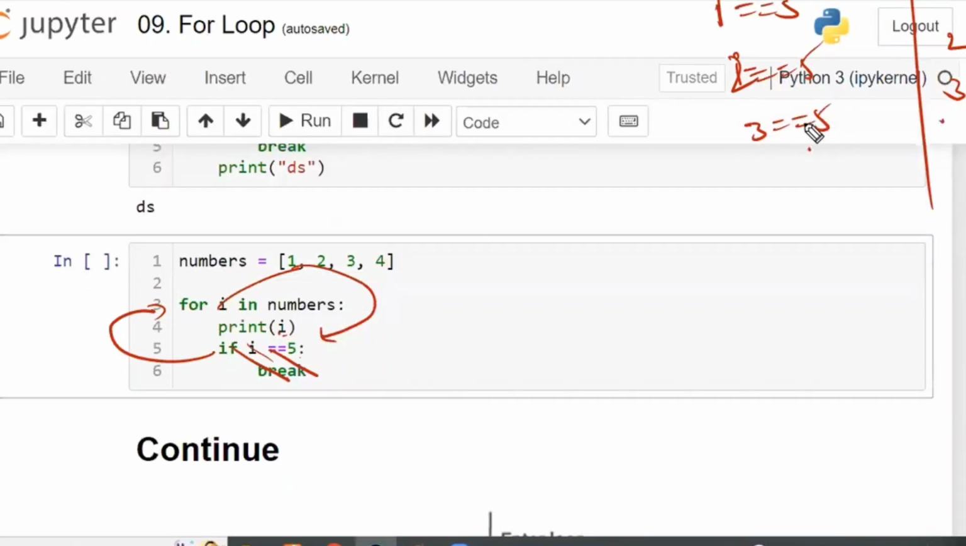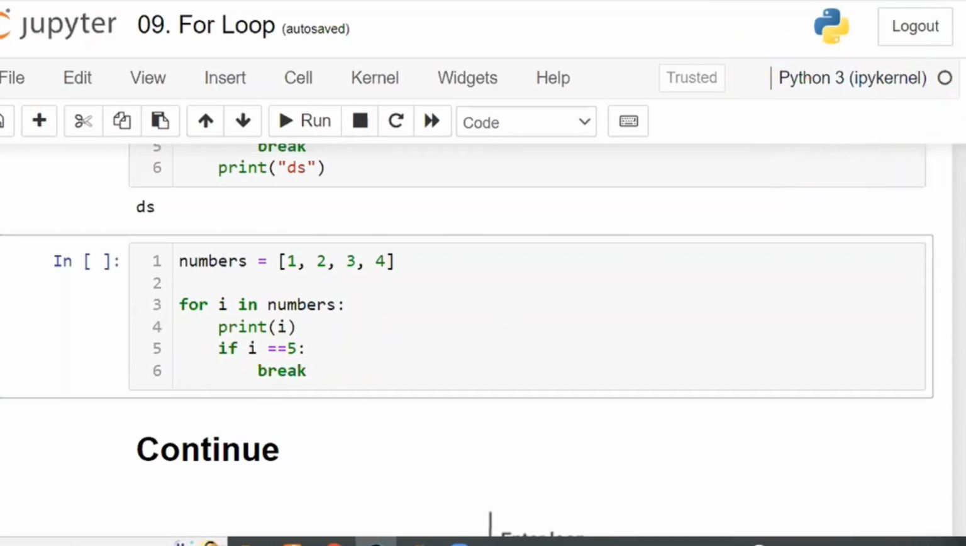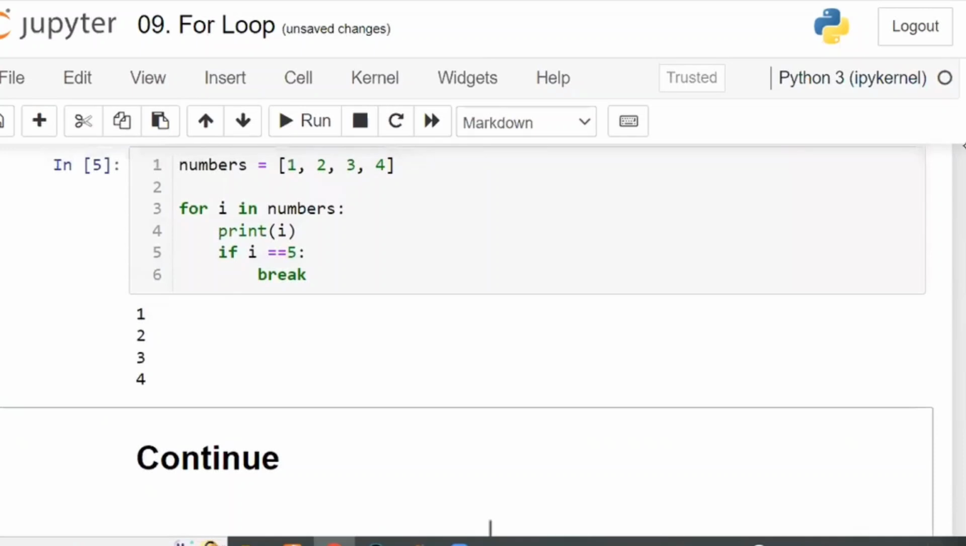Not the condition first. First you have to write in the print column, after that you write the condition column. Whatever Python executes, write in the same way in your notes, step by step. So print is with respect to 4. After that it checks whether 4 is equal to 5. So the break has never been executed, so it never terminates. It will print all of 1, 2, 3, 4.